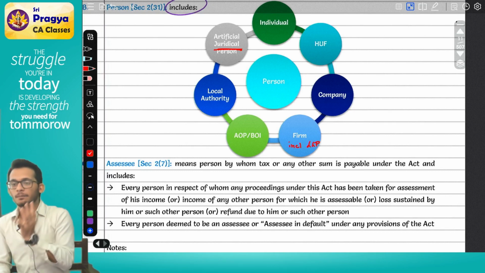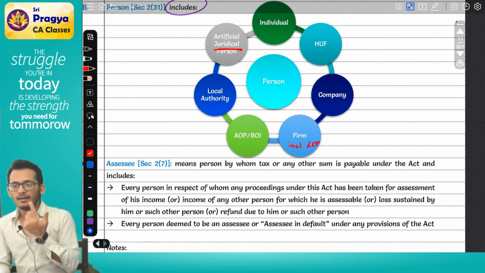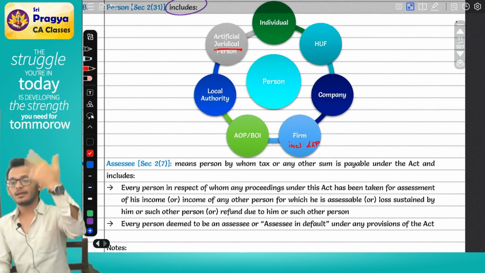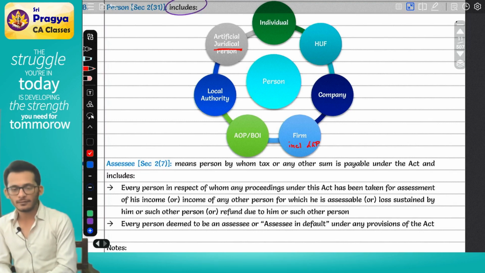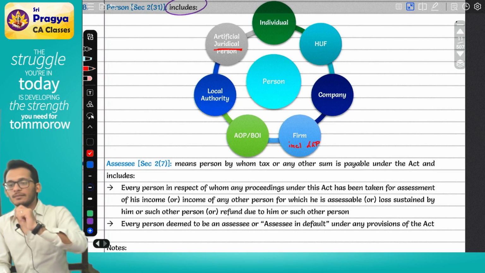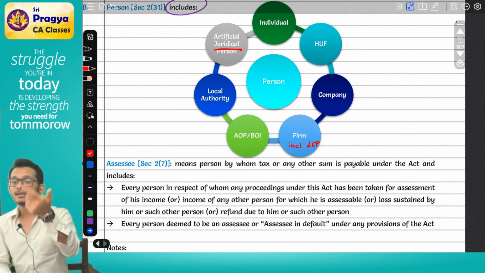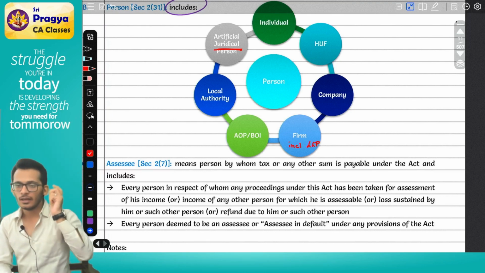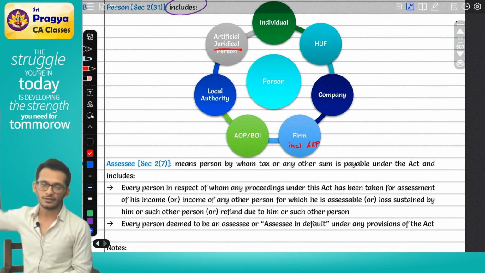Example tara. Let's say you are a company. Company is going to shut down. For a company to shut down, you need someone called as liquidator. Now, is the liquidator working for himself or for the company? Since the liquidator is working on behalf of the company, he will be called as AJP, because the income which he gets will be for the company, which means he's acting as a representative. So the court will come and say, I have appointed you as a liquidator to act for the company, so you are an AJP for me. Clear, not clear? Yes. This is your person definition.